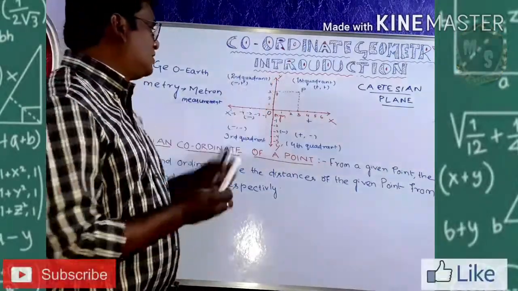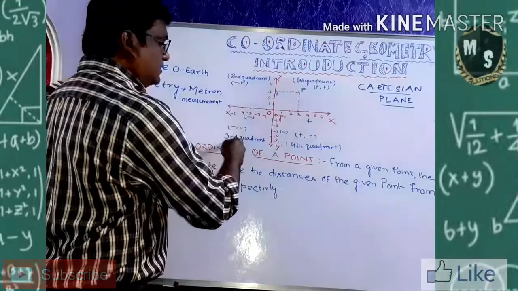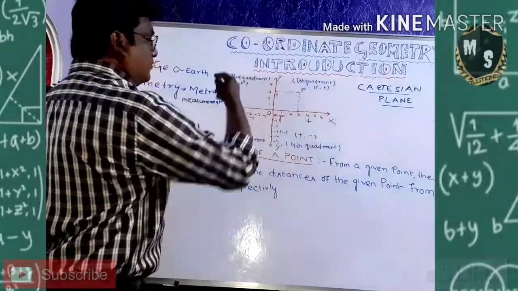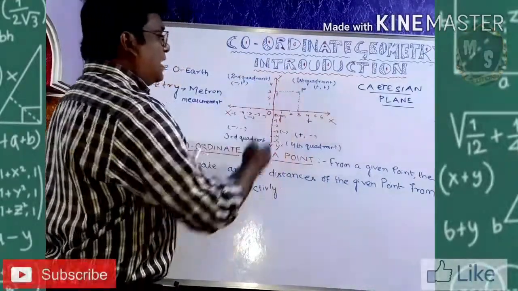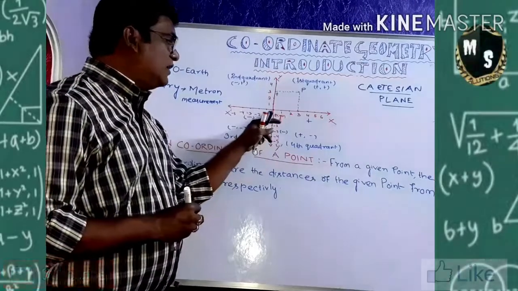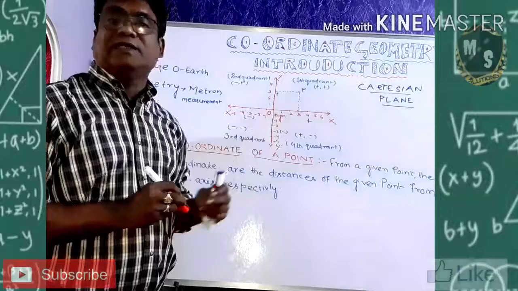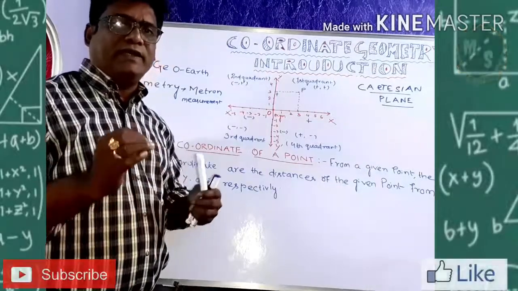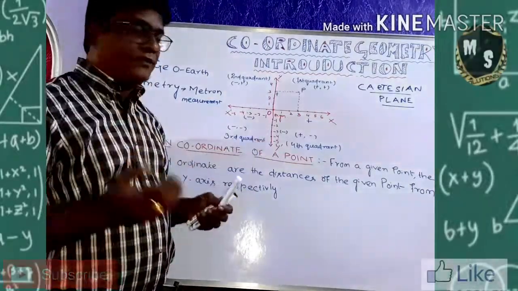Suppose this is my Cartesian plane, on which my horizontal line is there and my vertical line is there. They are intersecting each other at one place, which is called the origin. You already read it in 9th class. Still I am reminding you.